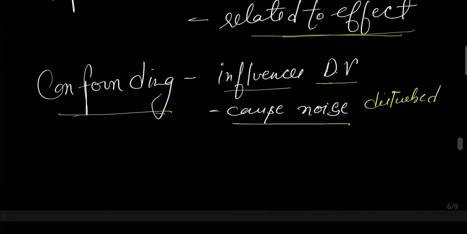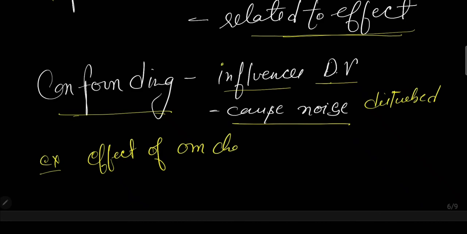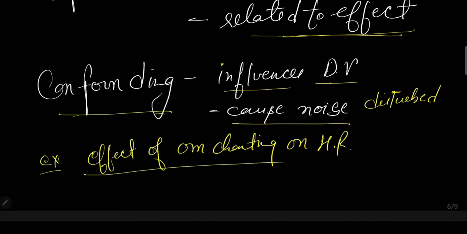I'll merge all three in one single example. For example, I'm checking the effect of music, or let's take om chanting, on heart rate. Effect of om chanting on heart rate. So this will be our independent variable.